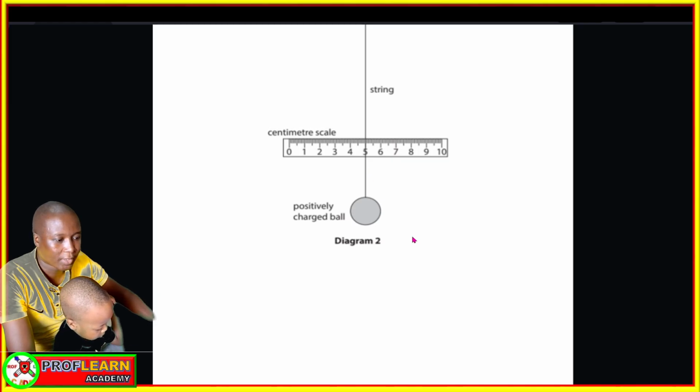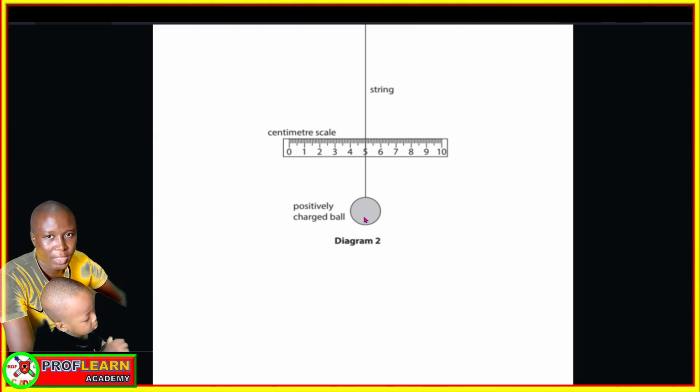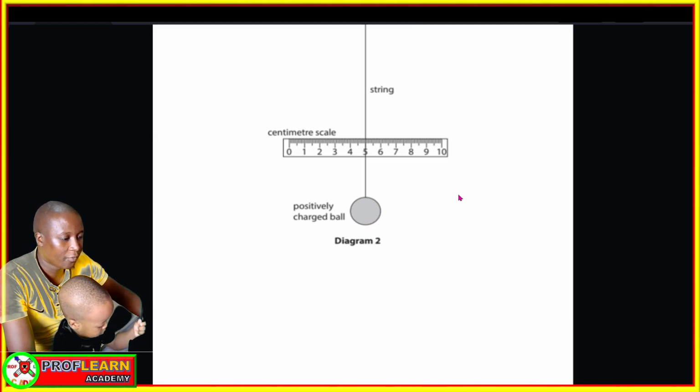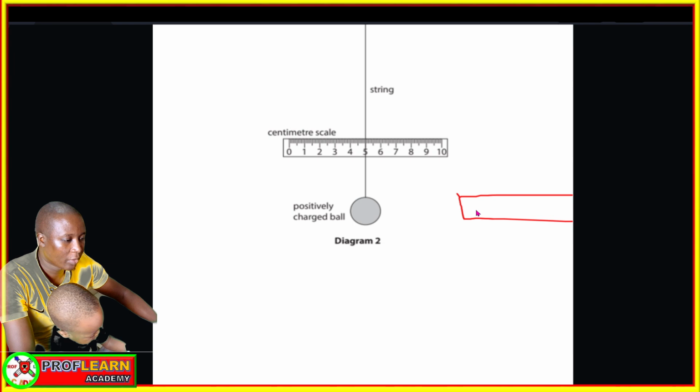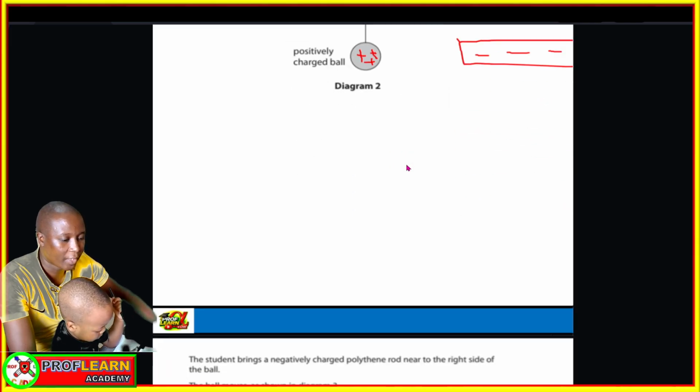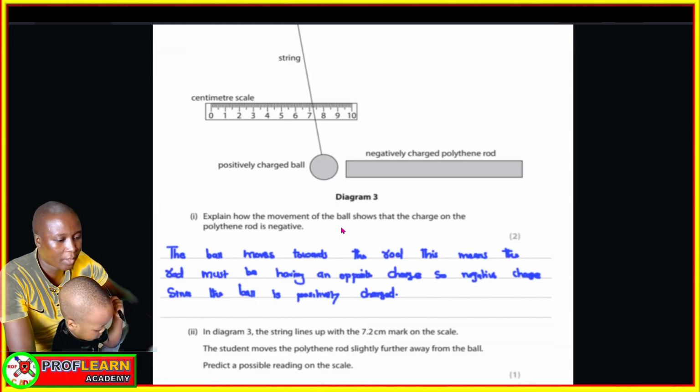What you need to understand is, if a negatively charged material is brought to a positively charged material, there is attraction. This ball, remember, is positively charged, so it is going to be attracted, it is going to move, and it is going to show a reading that is more than 5. So that is basically what is happening here.